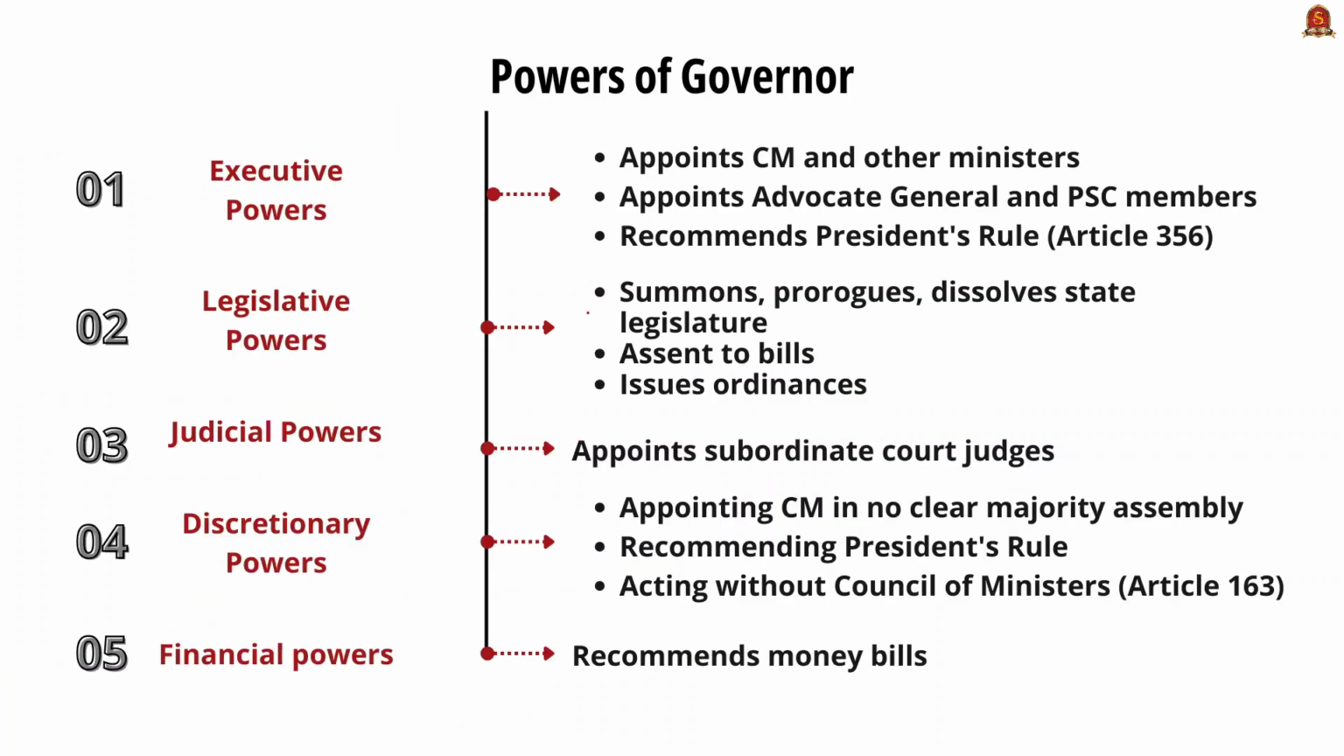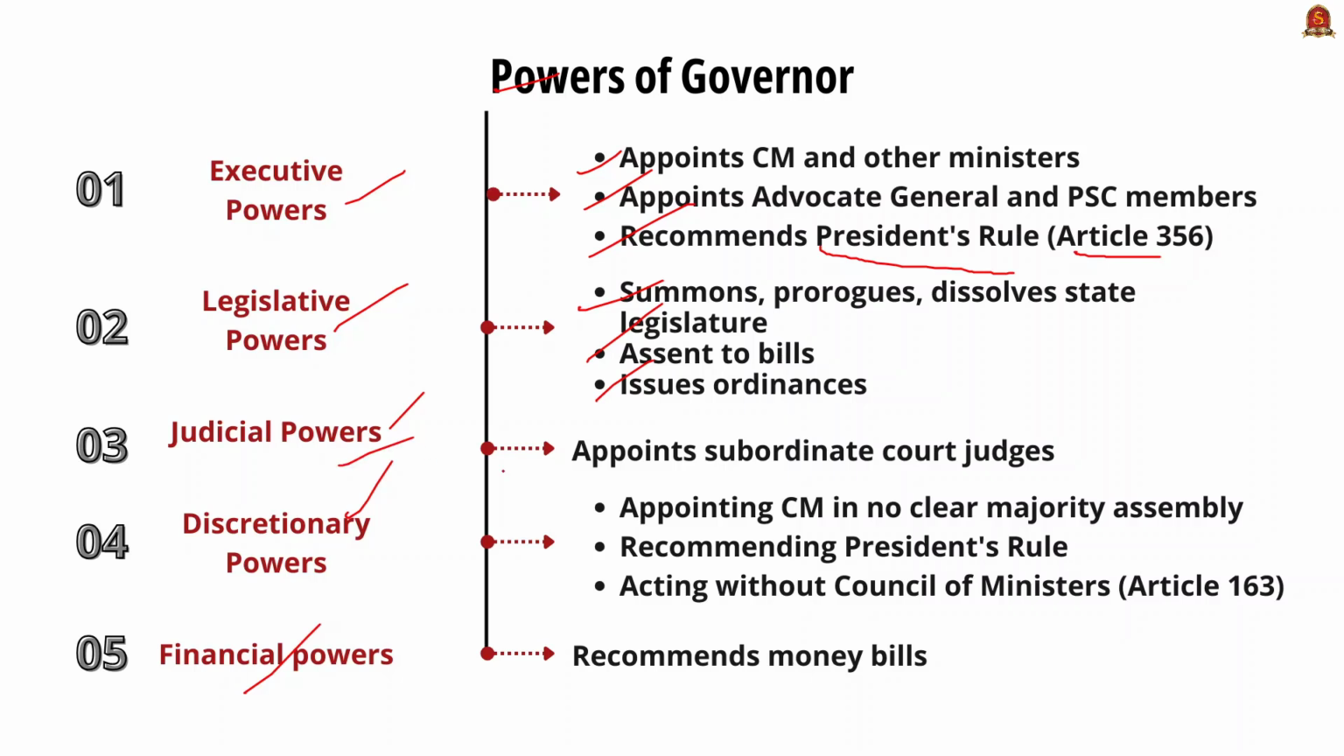What are the powers of governor? The governor assumes 5 major powers. First one is executive, second one is legislative, third one judiciary powers, fourth one discretionary powers, and the fifth one financial powers. What are the executive powers assumed by the governor? He appoints the chief minister of states and other ministers on the advice of the chief minister, and he appoints the advocate general of the state and also the State Public Service Commission members, and also recommends President's rule in the state under Article 356. Coming to the legislative powers, the governor summons, prorogues, dissolves the state legislatures and also grants assent to bills and also issues ordinances if there are any emergency situations.